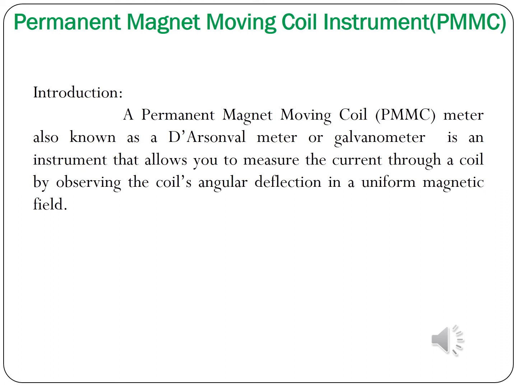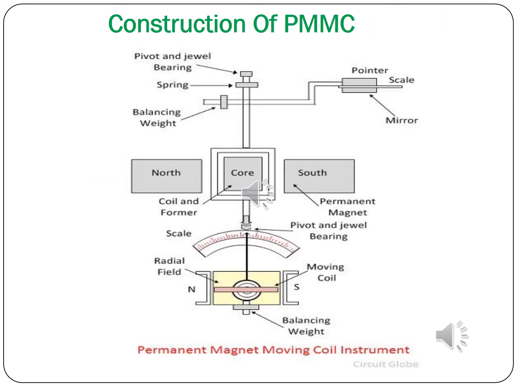That is, you will have a permanent magnet, and in between you will have a moving coil. In that moving coil you will have a core, and if you pass a current in the moving coil, you will have a deflection. In the D'Arsonval galvanometer you will have a mirror, but in the PMMC instrument you will have a pointer and a scale. So this is the main difference between the D'Arsonval galvanometer and the moving coil instrument.